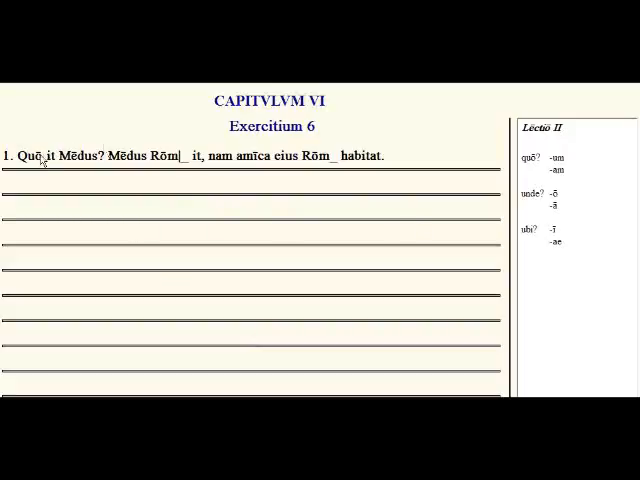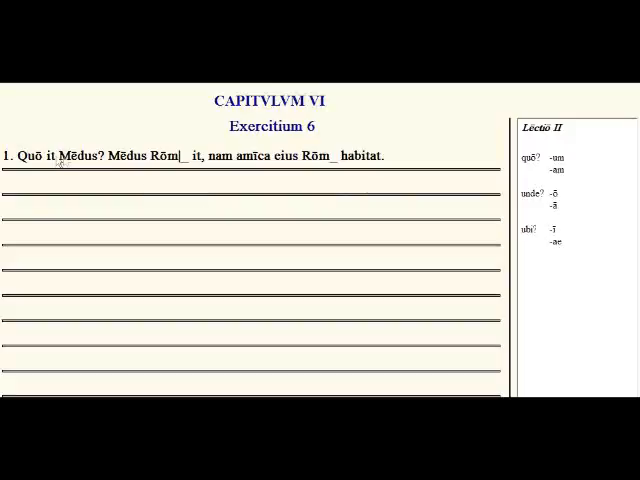We have here an example of where are you going to. So this is motion 2. Quo asks where to, and you get the accusative with it. Unde asks where from, and you get the ablative with that. And ubi asks where are you now, and you get the genitive locative with that.